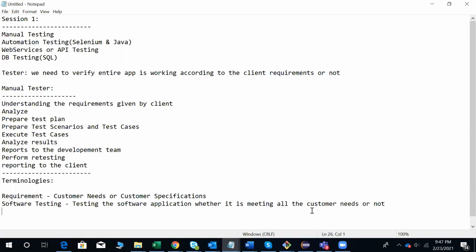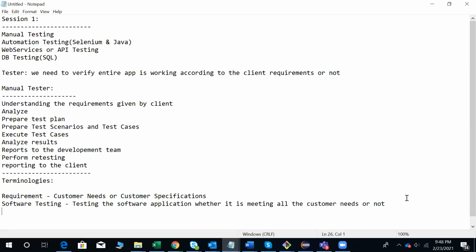So what is the tester's job? The tester's job is to deliver a quality application to the client. You can say the application is quality whenever you feel that no bugs are there in your application. If some of the functionalities are not working according to the requirement, then you need to report it to the development team and get it fixed, and again perform retesting on it. That is how it works.